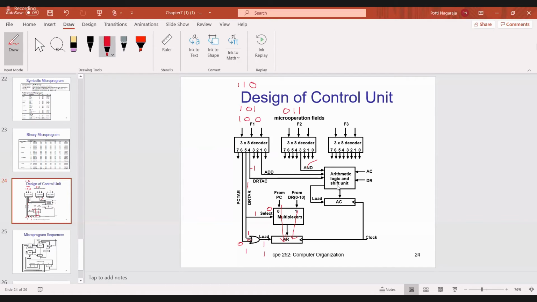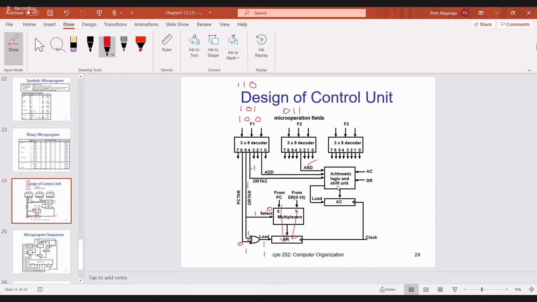When we say AND operation, what did they tell you? We have to do the AND operation between the accumulator and the data register, then store the content in the accumulator. Is it okay what I have said? So by using the arithmetic logic shift unit, we will execute the AND instruction and addition instruction between the accumulator and the data register.